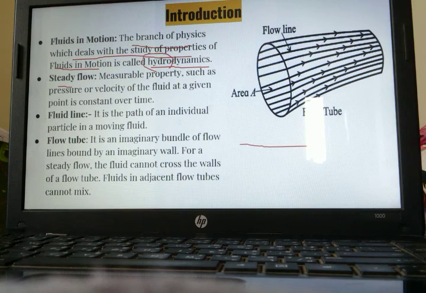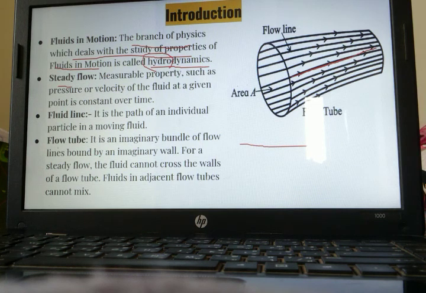Now fluid line. Kindly see this fluid line. We are imagining that there is an imaginary line which is flowing through this flow tube. So what is a fluid line? It is the path of an individual particle in a moving fluid. This fluid will always move in this path only. It will never change its path, and fluid lines will never intersect each other.